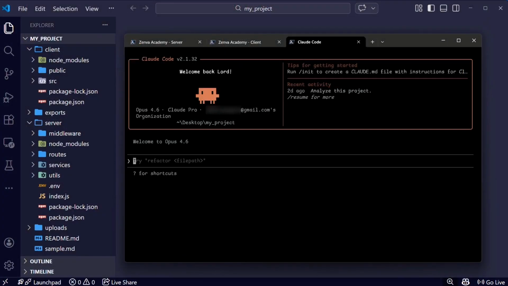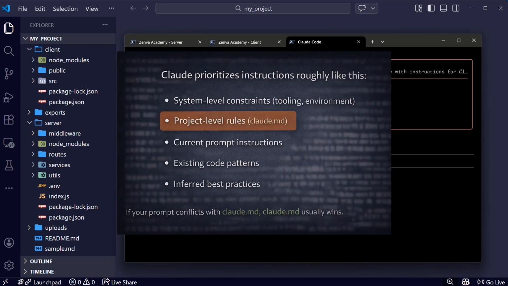Claude interprets instructions in a layered manner, or simply said, through ordered decision rules. Basically, it prioritizes instructions roughly like this. System-level constraints, which is all about tooling and the environment, and project-level rules, which is, in our case, the claude.md file, but we don't have it yet.